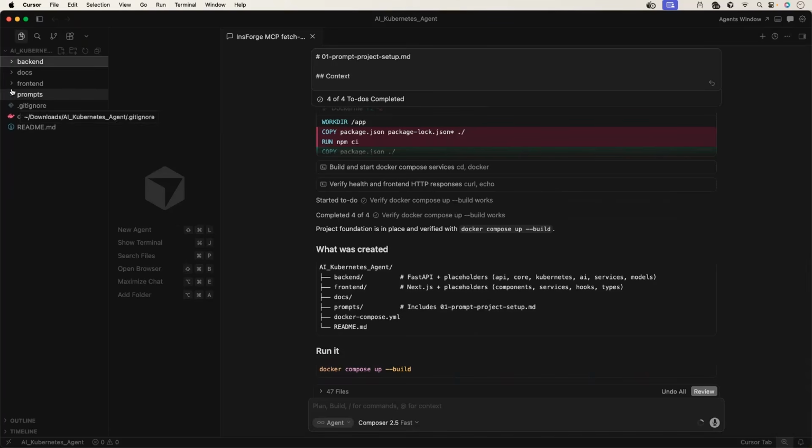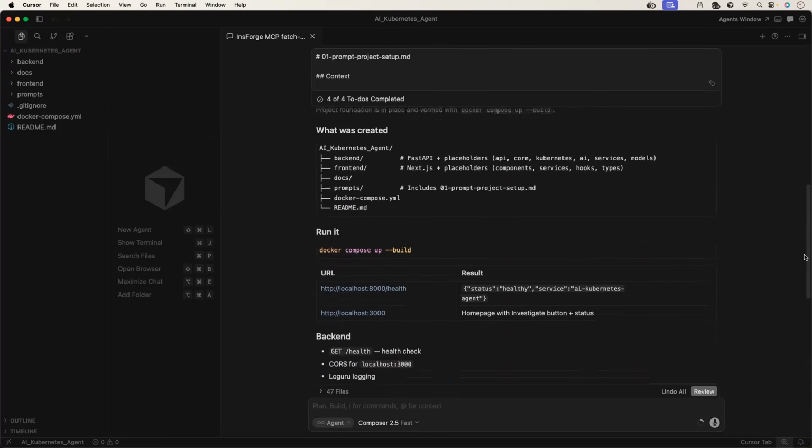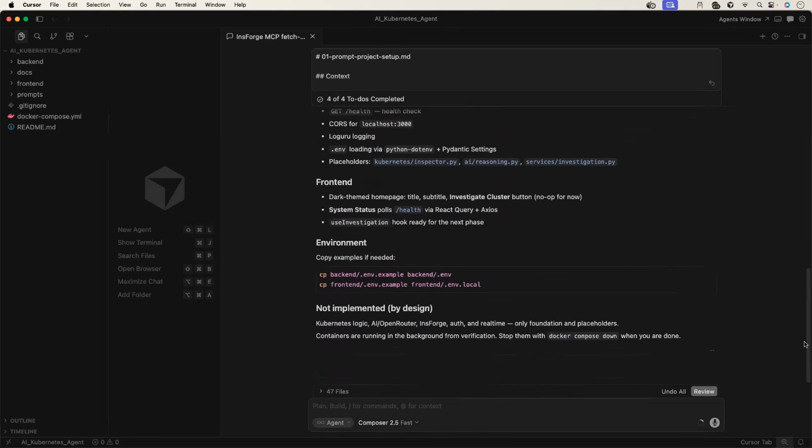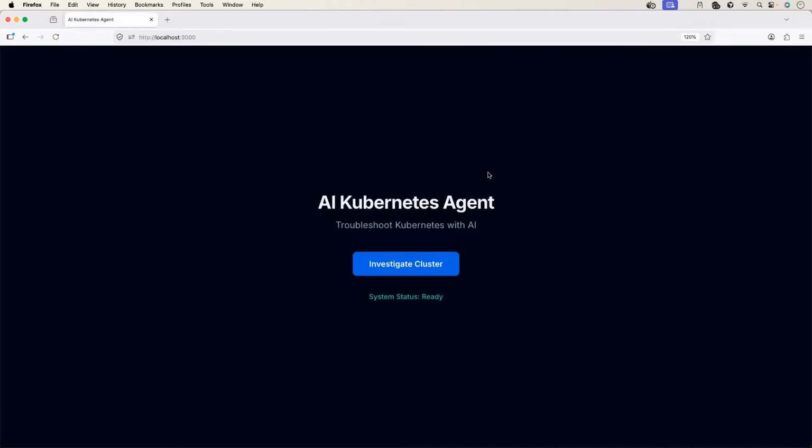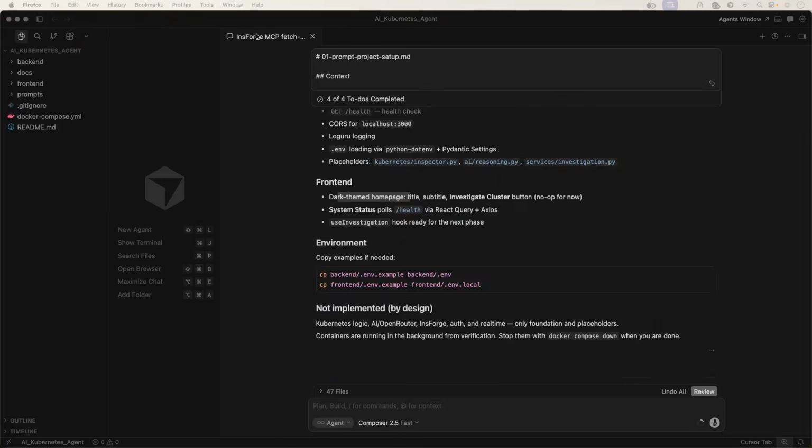Now we have the backend folder, we have the frontend folder, and we have a basic Docker Compose file to run the application along with the agent locally. Right now, it just created a basic frontend in dark theme mode, with very minimalistic options. Let's go ahead and see. If I open localhost 3000, okay, so this is the one that we have at the moment. It has also taken care of CORS. So good first step. Now let's go to the second one.